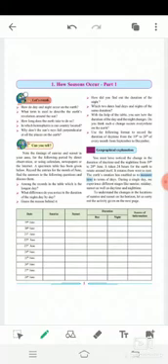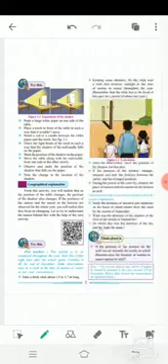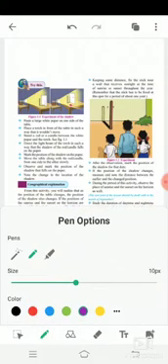Now they have given the experiment of the shadow. Here it is. Given the activity, the experiment of the shadow, this is the table.